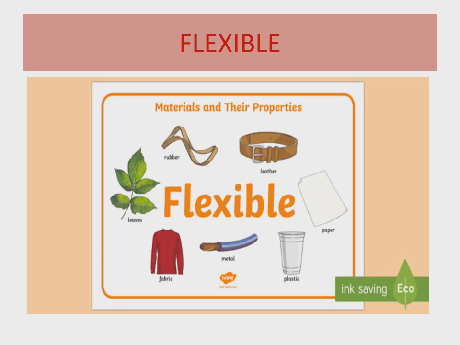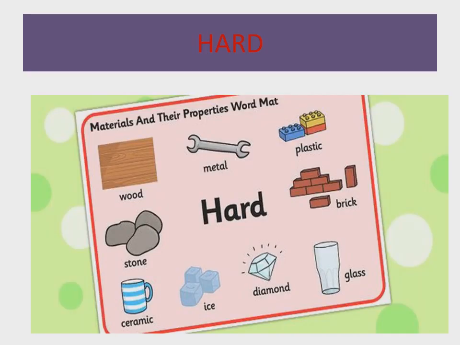Okay, so these are the examples of flexible materials. You can see rubber band, belt, our dresses, and metal wires. If we are turning it down, it will turn easily, and when we will leave it, it will return to its original shape. So these are the flexible materials.